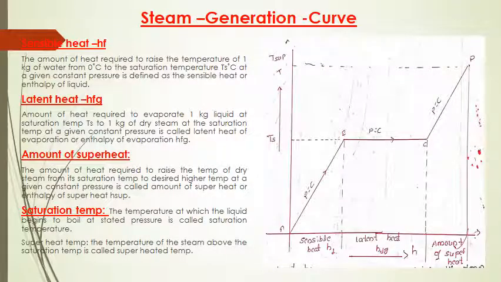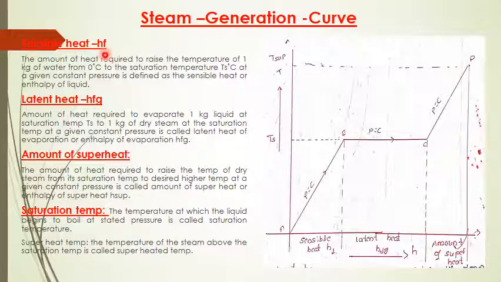Now we will discuss one of the very important concepts related to steam and its generation. We will try to draw the steam generation curve of steam and the terms involved in steam generation. By observing this figure you can define the following terms.